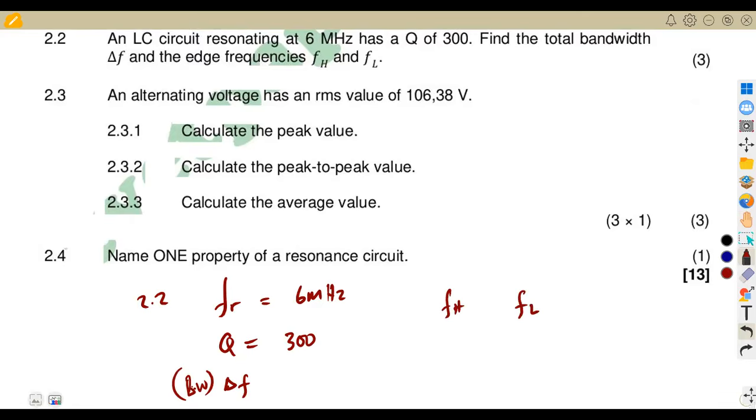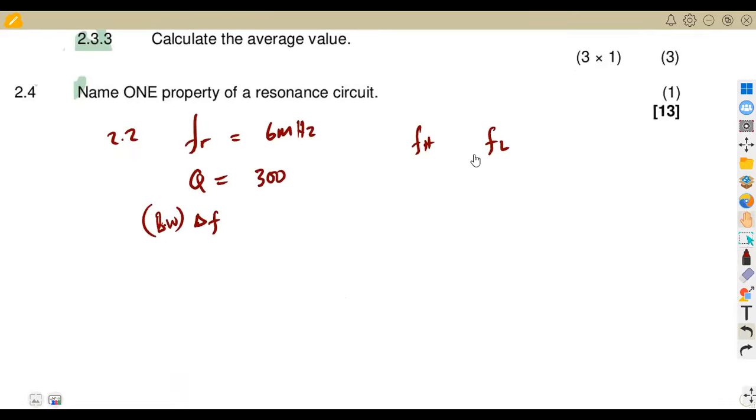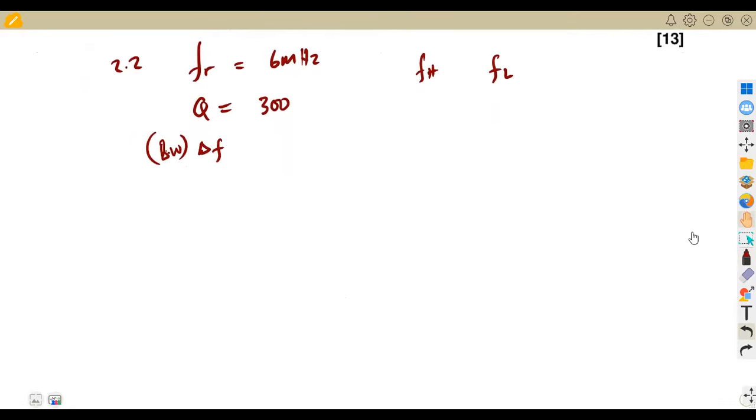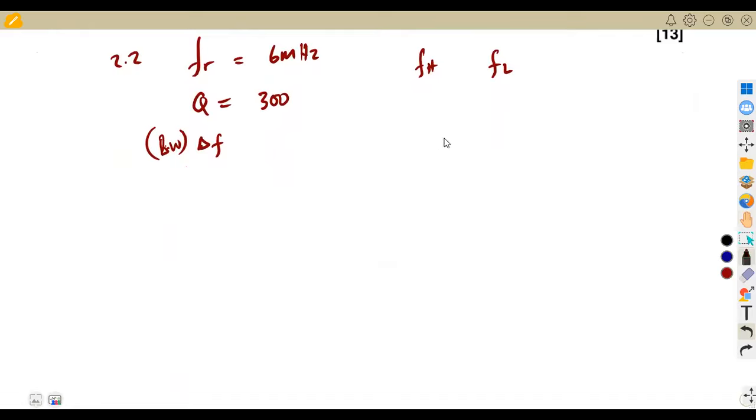So we can calculate first our bandwidth in this case, then we can calculate our FH. Remember, FH is simply from the resonant frequency and the bandwidth. So it's going to be the resonant frequency plus the bandwidth over 2. Then for FL, which is the lower part, you subtract. So FL is FR minus the bandwidth over 2. As you can see, between these two, we are going to need the bandwidth.